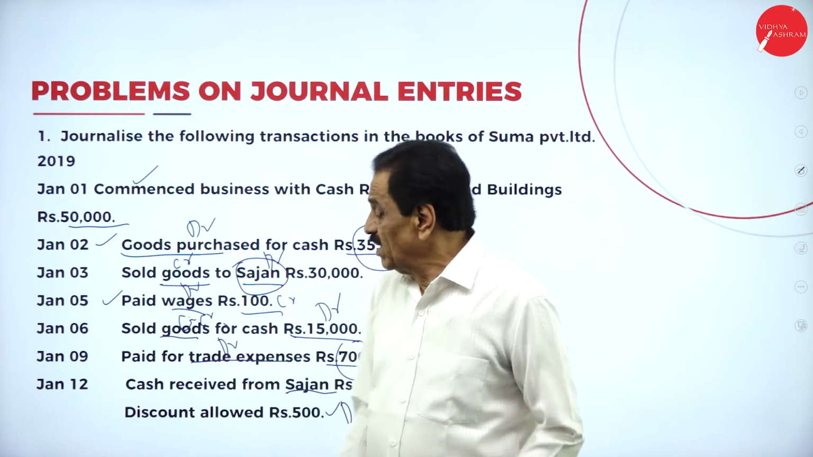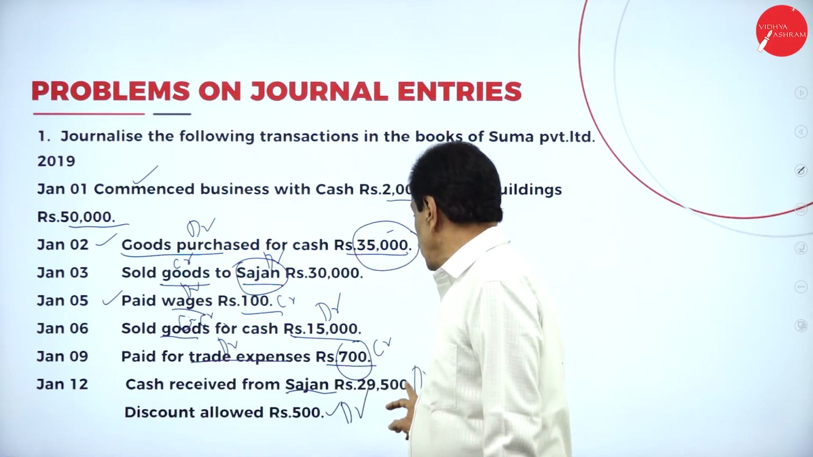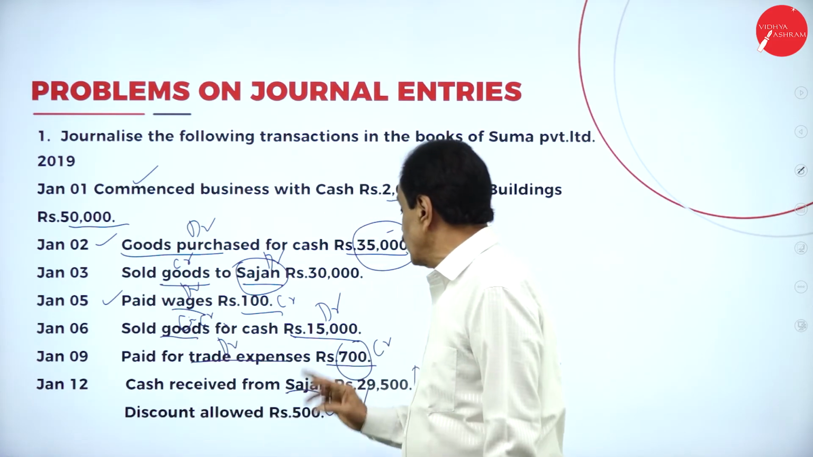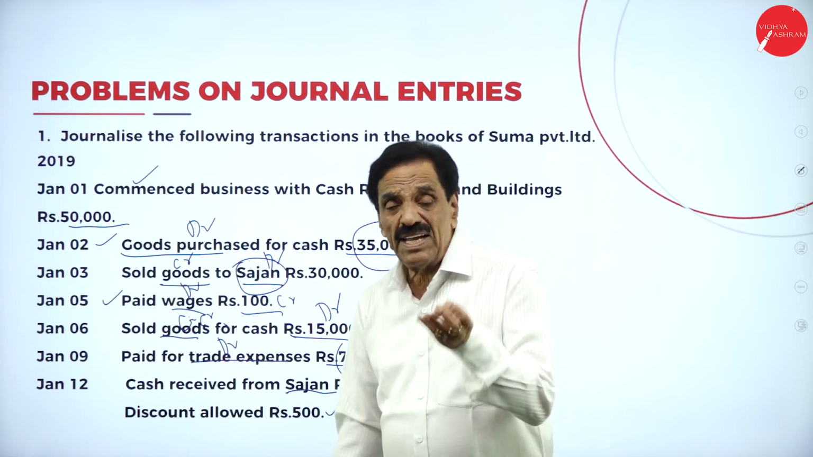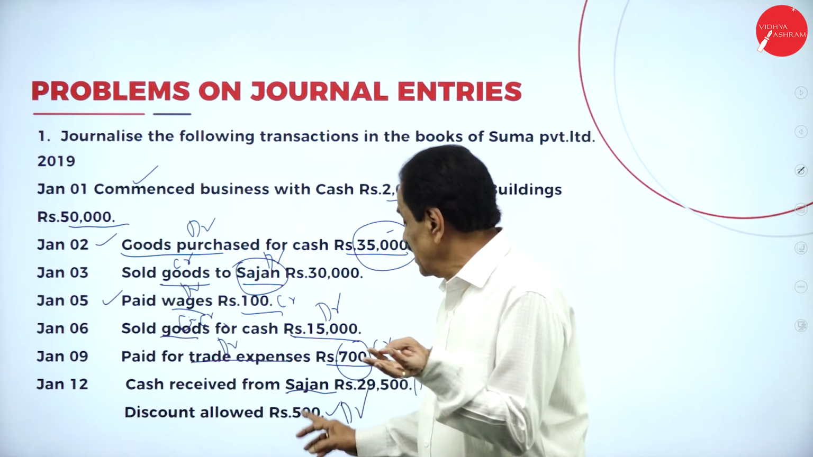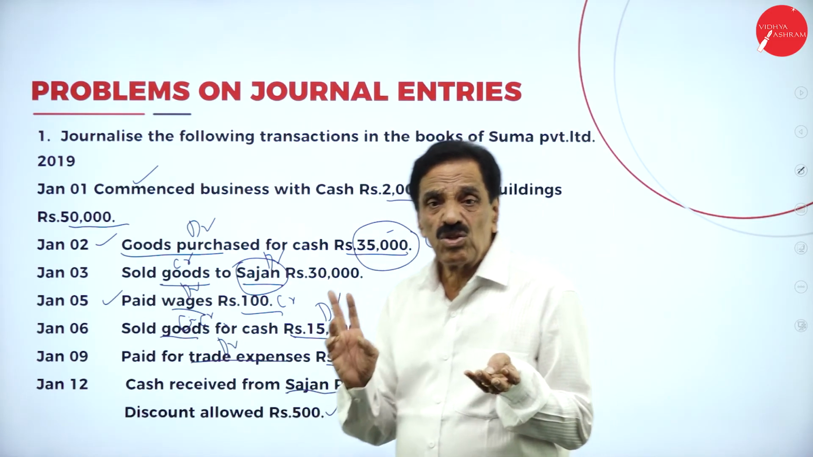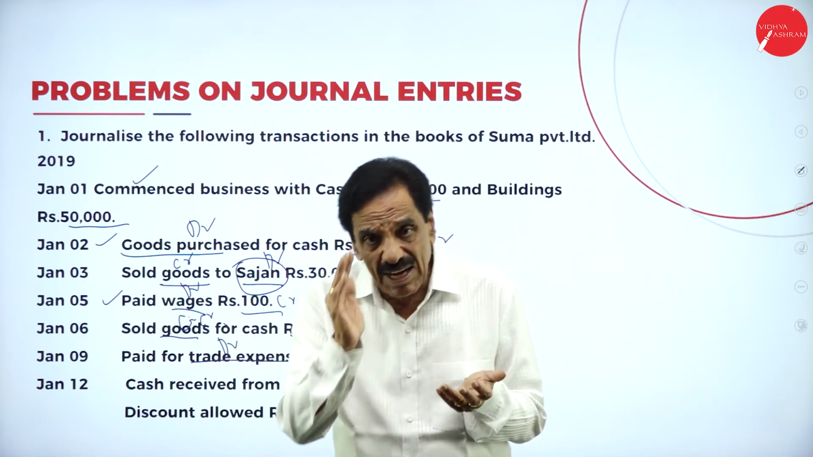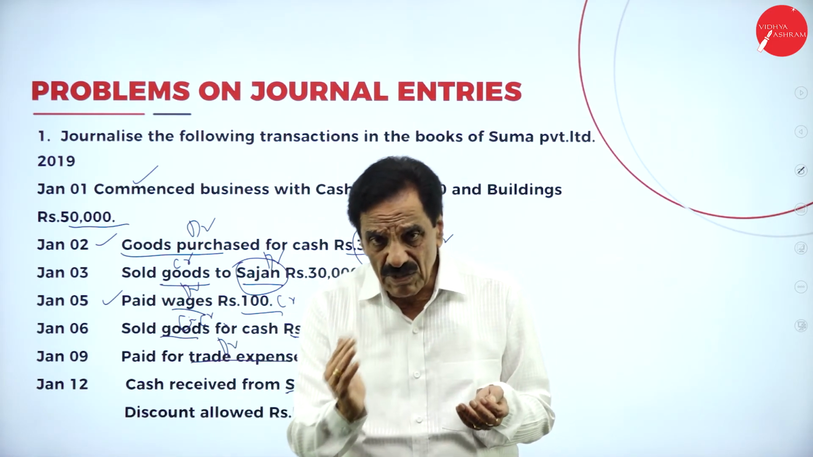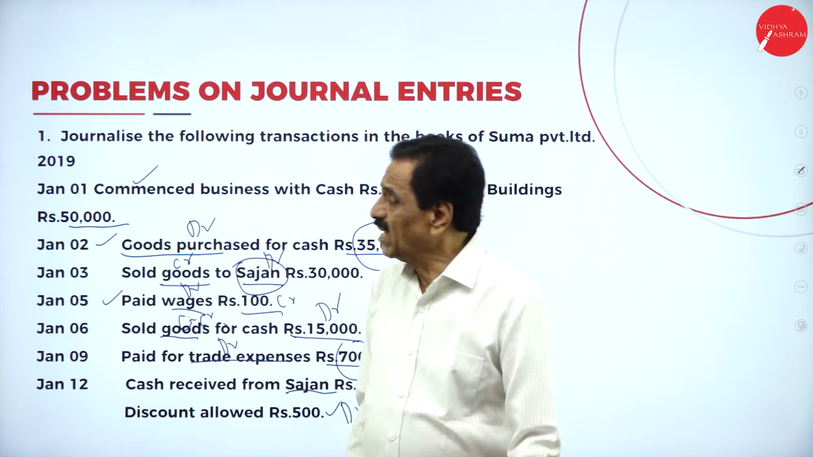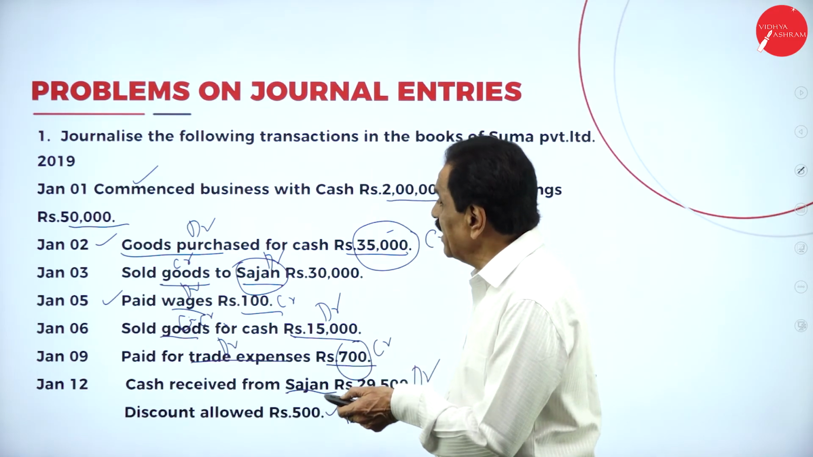On 12th, cash received from Sajan 29,500 and discount allowed 500. What's the entry? Cash account debit, discount account debit to Sajan account. We'll move on to the next entry.